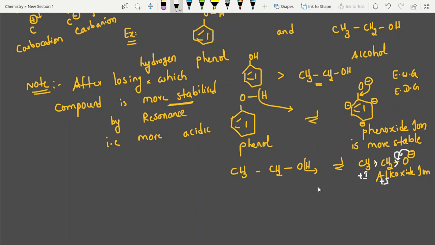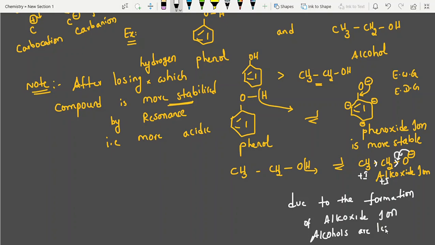So due to the formation of the alkoxide ion, alcohols are less acidic.